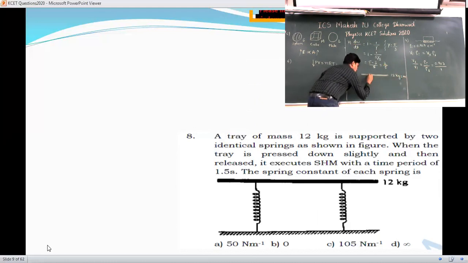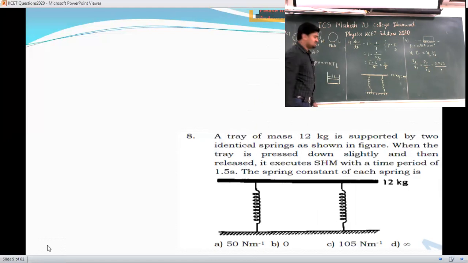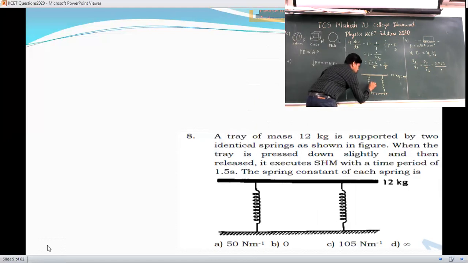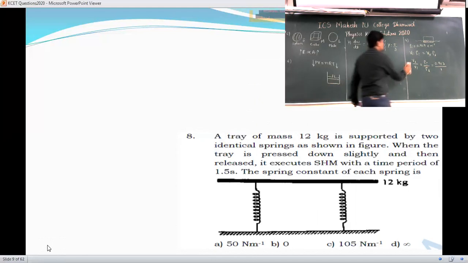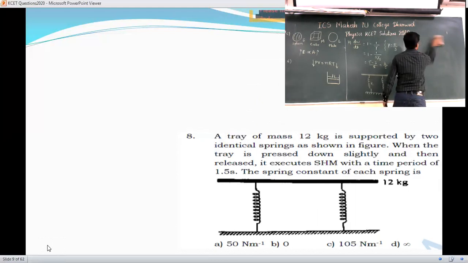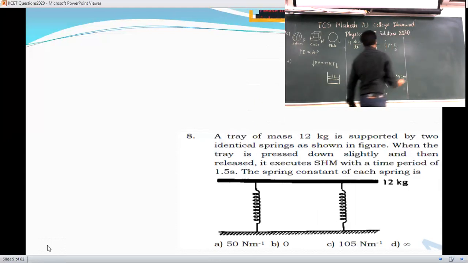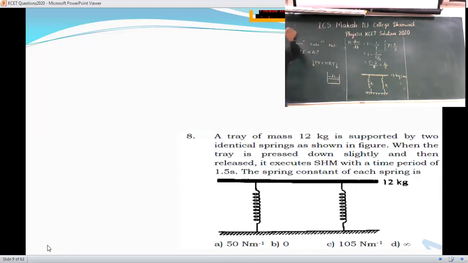For this, two springs are hanging. They have given two springs, and they have told us they are identical springs. As they are identical springs, what is the spring constant? I will take it as K. Yes, how they are connected is also an important point here. When you see the diagram, the springs are connected in parallel.